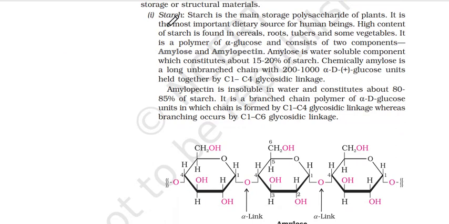Starch is the main storage polysaccharide of plants. ये आपने पढ़ा होगा, glycogen animals में होता है, plants में starch होता है. It's the most important dietary source for human beings. High content of starch is found in cereals, root, tubers, some vegetables. A polymer of alpha glucose and consists of two components, amylose and amylopectin. तो amylose होगा और amylopectin होगा हमारे starch में.